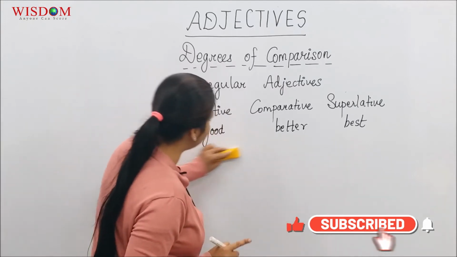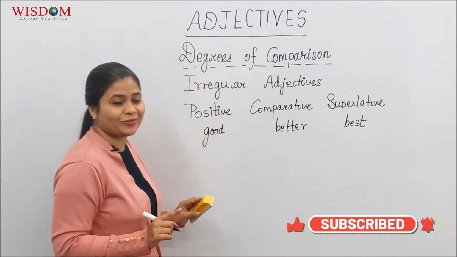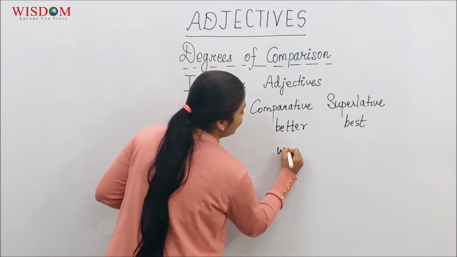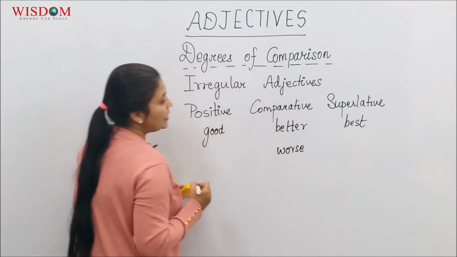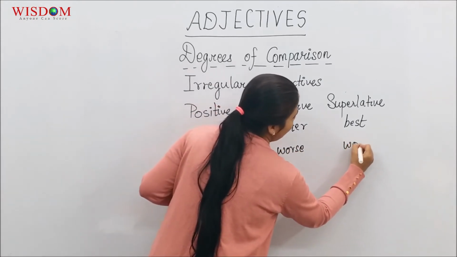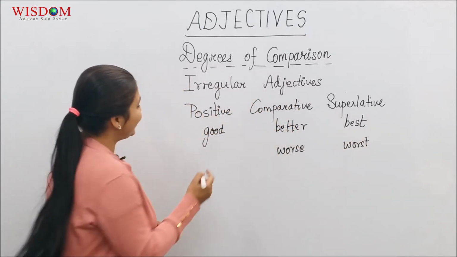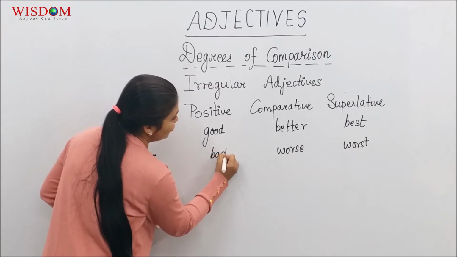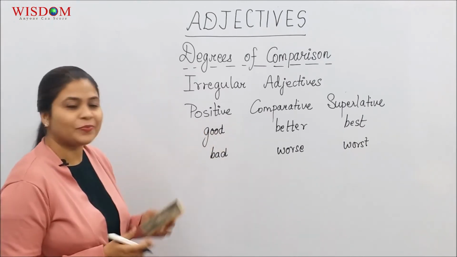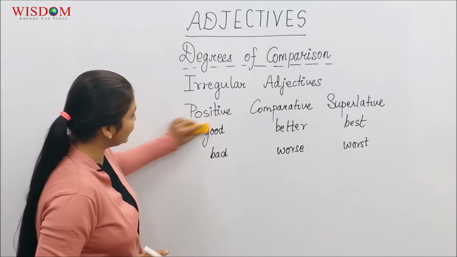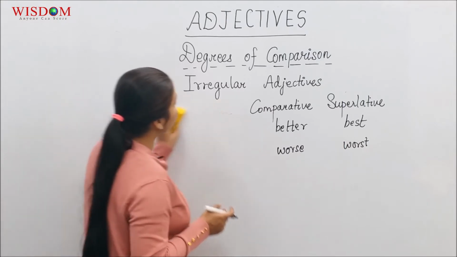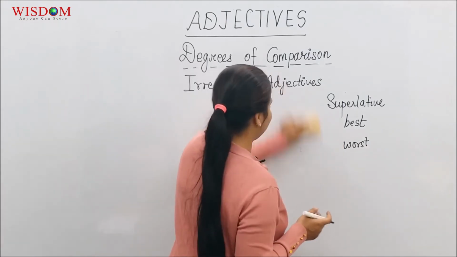It should not. Worse is not a positive adjective. It is a comparative adjective and its superlative is worst. So what is the positive form of it? It is the opposite of good, and that is bad. So again, these 2 adjectives would also be classified as your irregular adjectives.